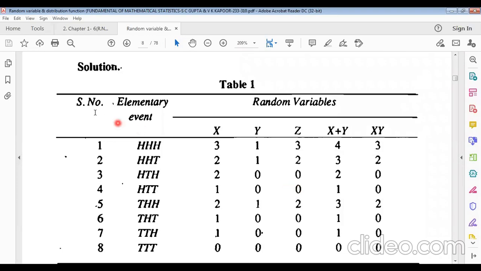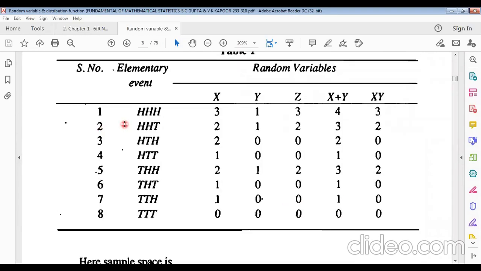Suppose there will be 3 tosses of independent coins. In the first toss there may be a head, in the second toss a head, and in the third toss a head. So 3 heads may come, so X equals 3. Now, first toss head, second toss head, and third toss tail. There are actually 8 possibilities in total.